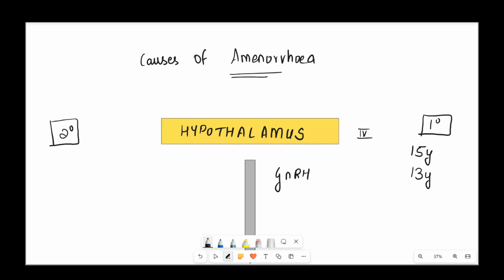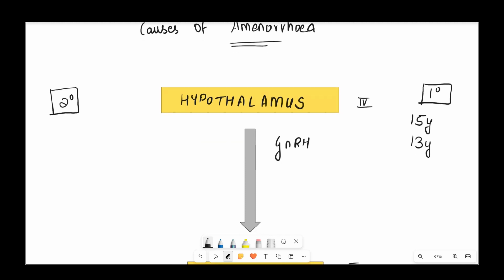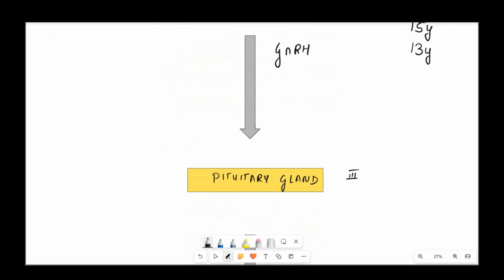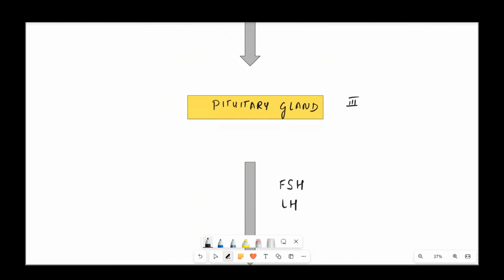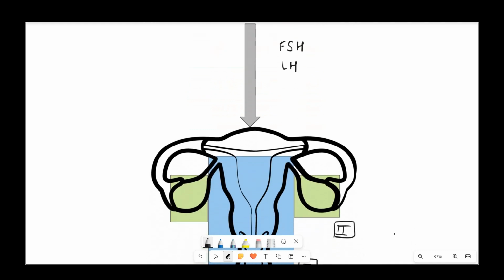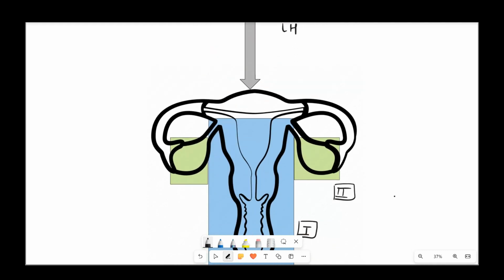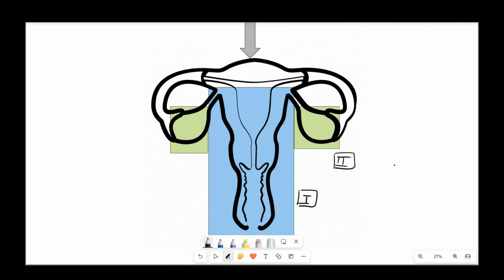Before we go to the causes, let's revise the HPO axis. The hypothalamus secretes GnRH, which then acts on the pituitary gland, basically the anterior pituitary gland, where it secretes FSH and LH, and this FSH and LH acts on the ovaries, which then undergo the ovarian cycle and then produce estrogen and progesterone. Estrogen acts on the endometrium, leading to the proliferation of the endometrium, and then progesterone causes secretory changes, and withdrawal of estrogen and progesterone leads to menstruation.